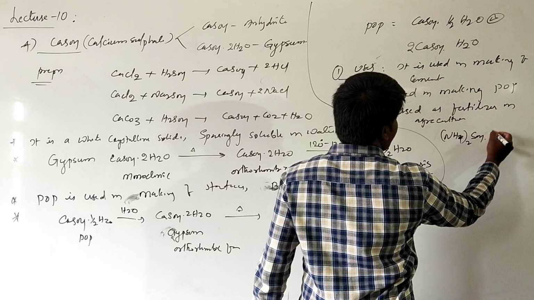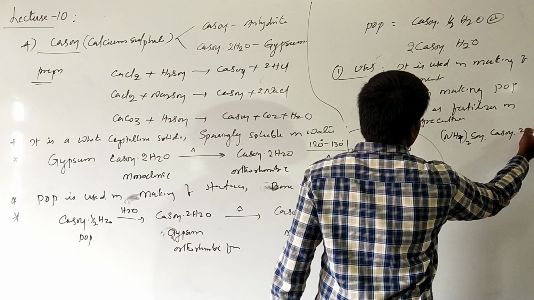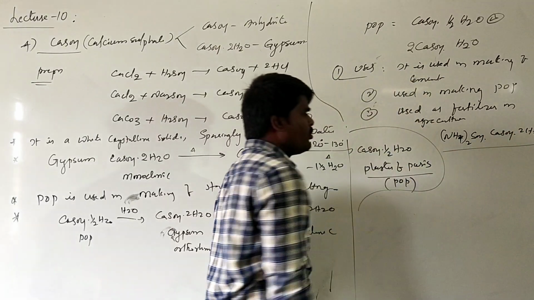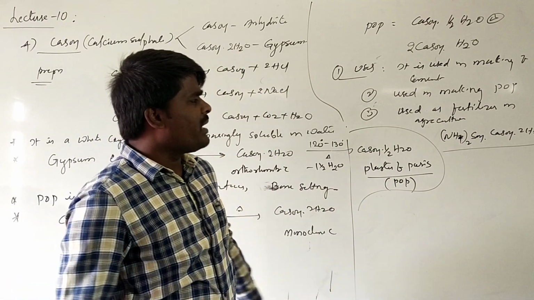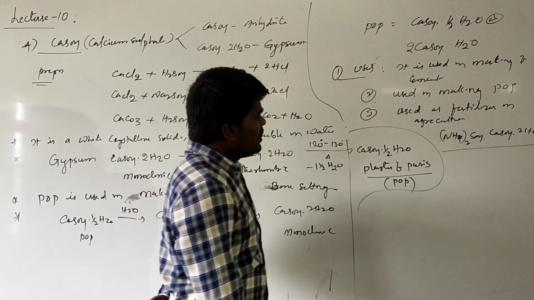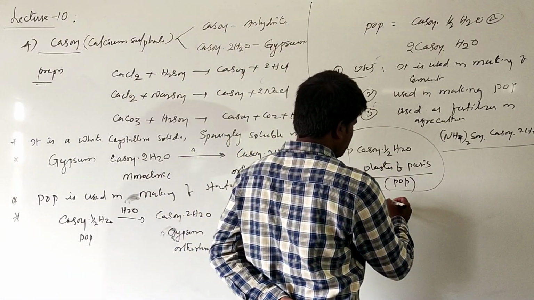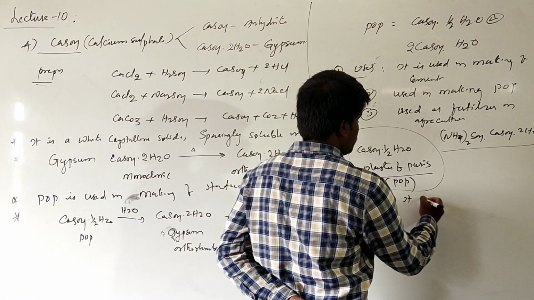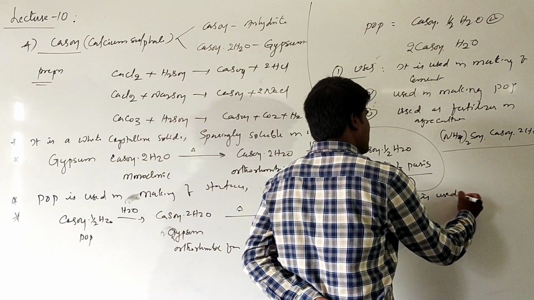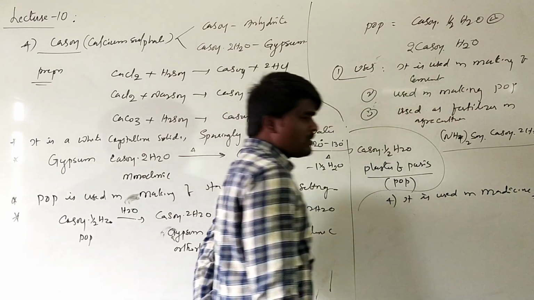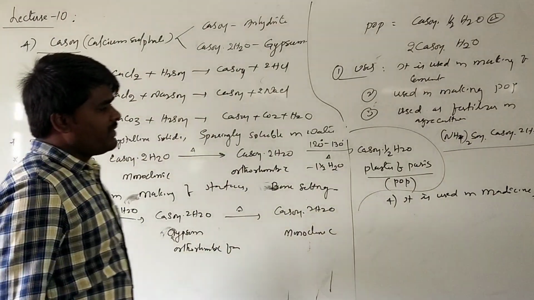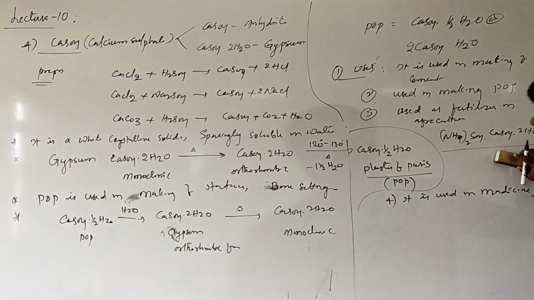This ammonium sulfate and calcium sulfate dihydrate is basically a fertilizer. It is also used in medicine. These are some uses of calcium sulfate, that is gypsum and plaster of Paris.